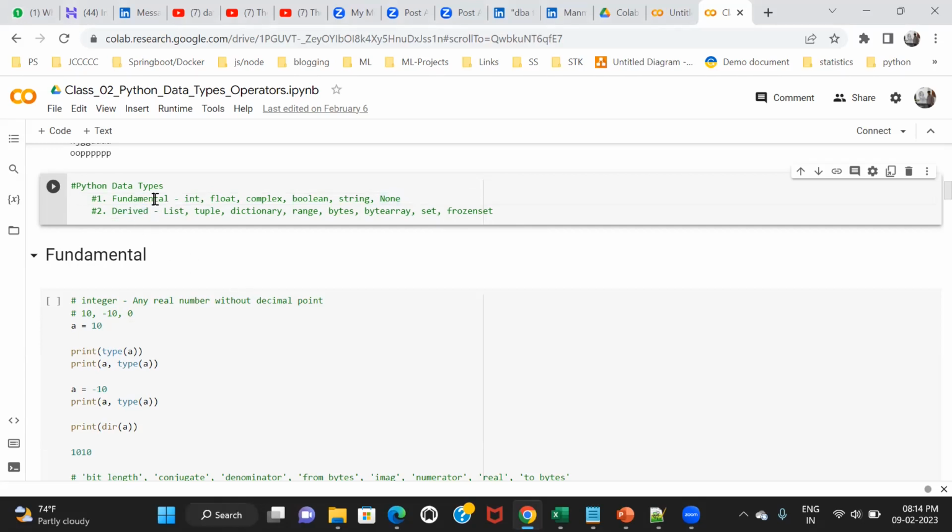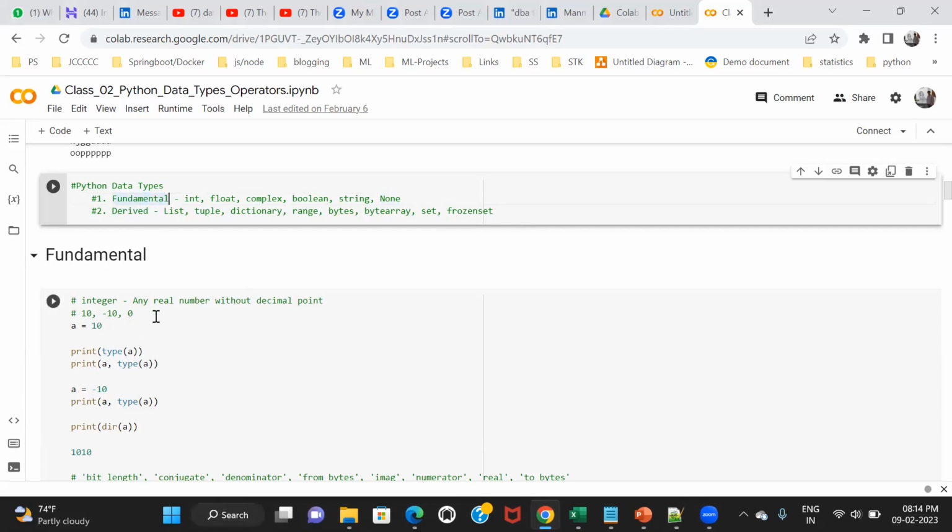So in case of fundamental, we used to deal with single data. For example, A is equal to something, B is equal to something. If you have a single data, then you can use fundamental data types, for example int, float, complex. But let's suppose I want to store multiple students. Let's suppose in a classroom there are 20 students, 50 students. And for each student, I want to store the marks.